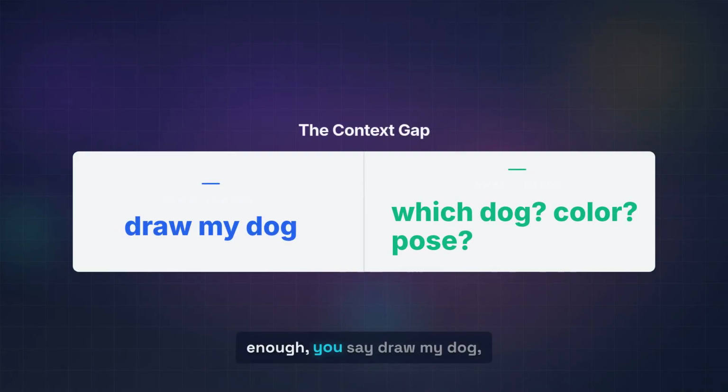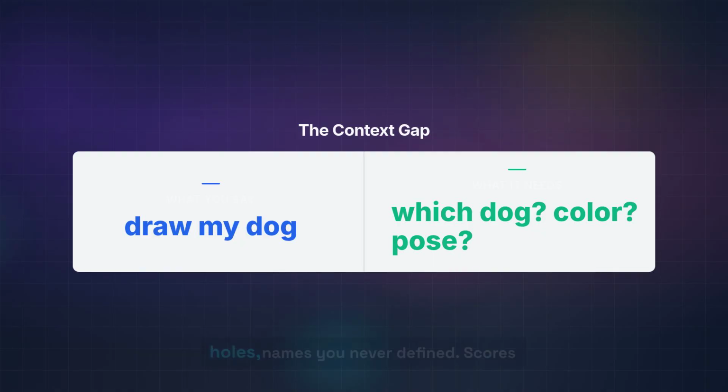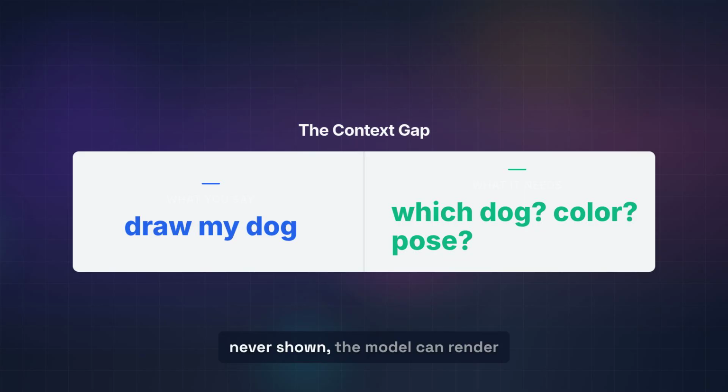What you type is never enough. You say, draw my dog, but which dog, what color, what pose? The model guesses, and you roll your eyes. Now scale that up. Real requests are full of holes, names you never defined, scores that happened yesterday, logos it was never shown. The model can render flawlessly when it has everything it needs. The problem is, it never has everything it needs, and it cannot ask. That mismatch between what you said and what it actually needs is the context gap.